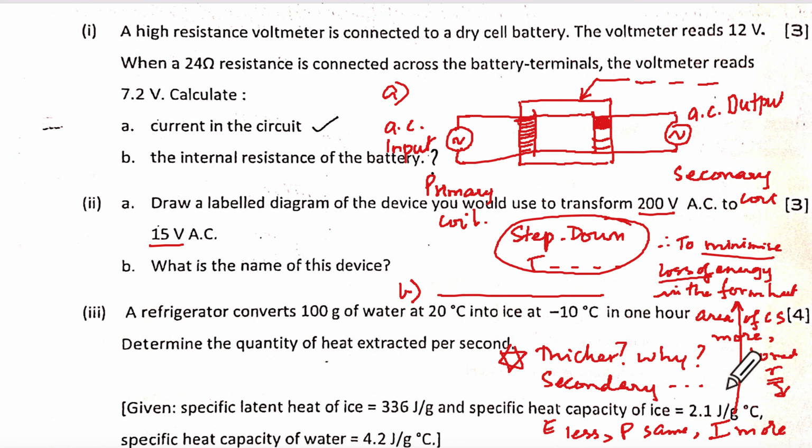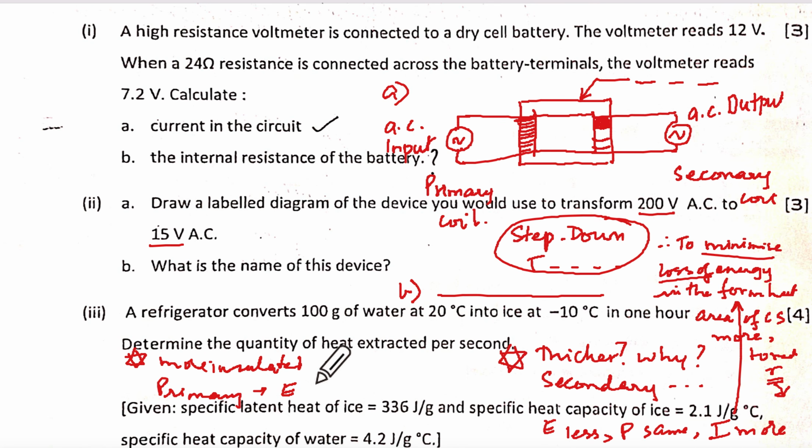Understanding. Which one of the wire will be highly insulated? What is the next question? More insulated. Where is more insulated wire? Where there is more PD, right? So it will be in the primary.